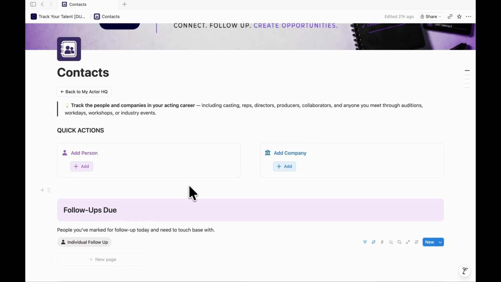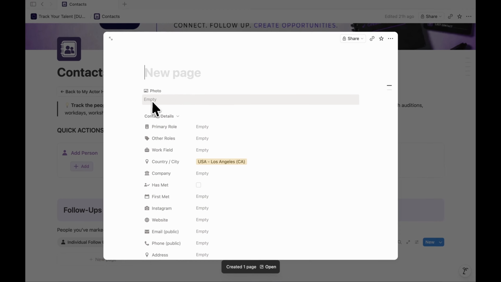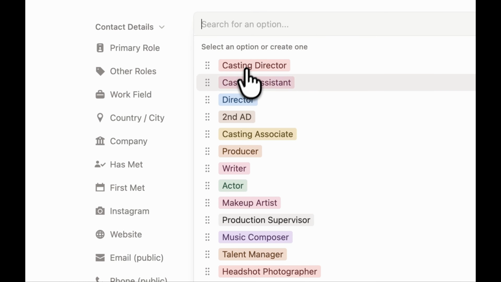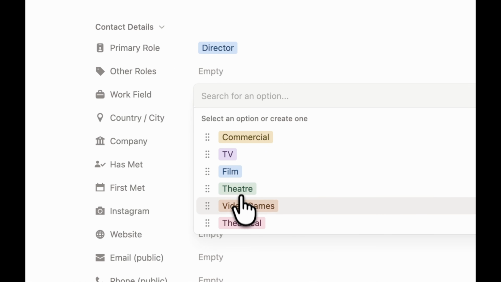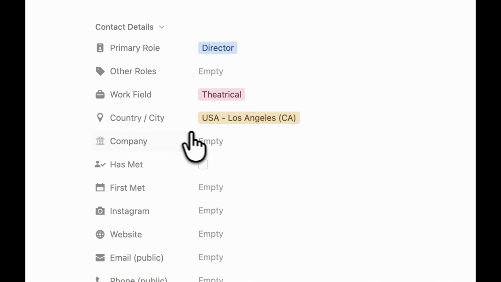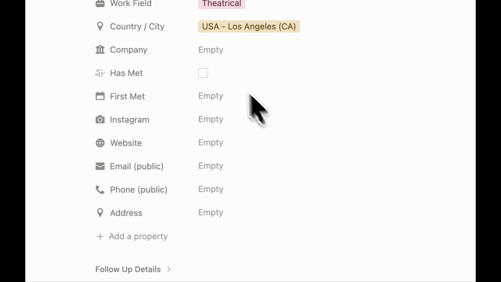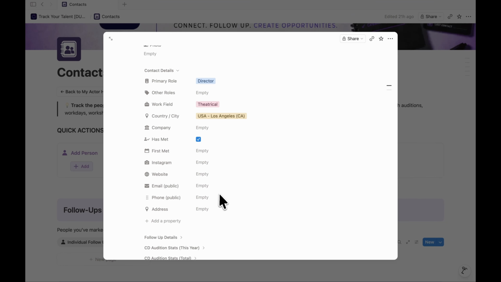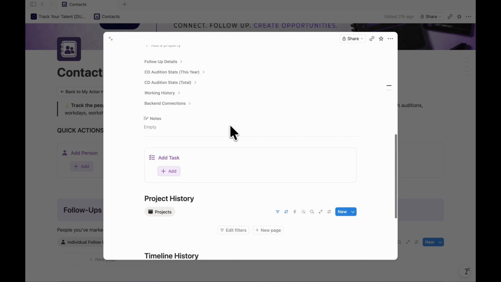But if you're ever out and about and you just want to add a contact individually, you can just do that via this. And let's say it's just Joe Black. You can add a photo, primary role. Let's say this guy's a director. And there's a theatrical director. We can link him to a company if we wanted to, has met. We can add a first met date, so you can remember that. Add links to all of their details. So if you add them on Instagram, add their Instagram link here, so you remember which one that is.